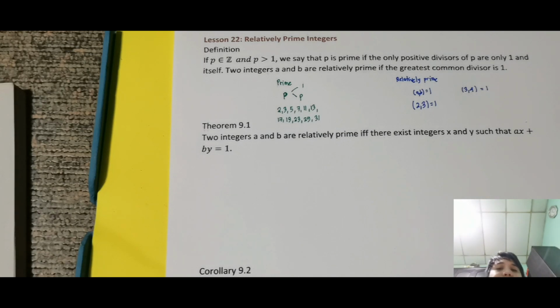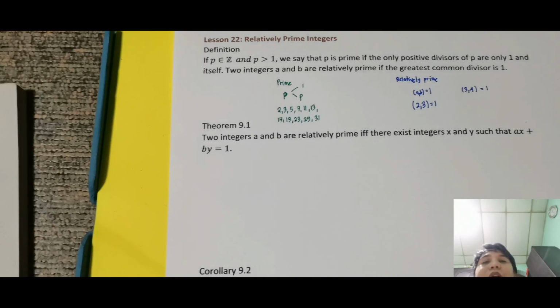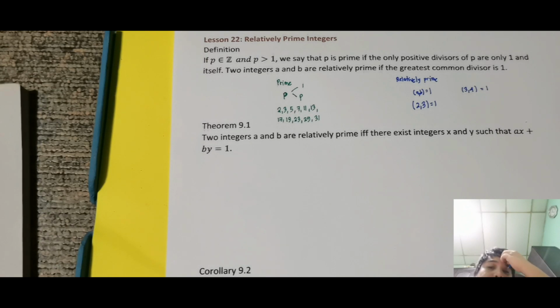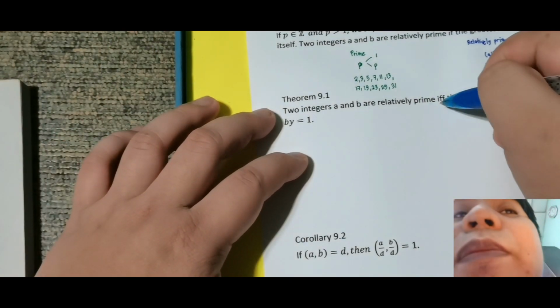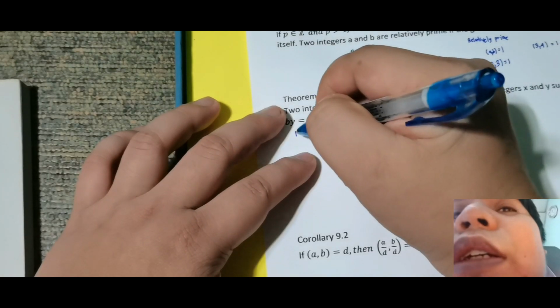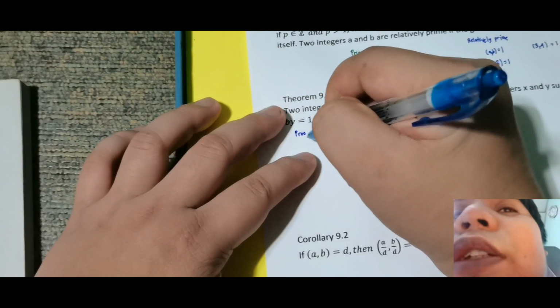Okay, so two integers a and b are relatively prime if and only if there exist integers x and y such that ax plus by is equal to 1. Okay, so yun yung sabi nila, no? Relatively prime daw sila if there exist integers x and y such that ax plus by is equal to 1. So ito yung proof. So, may word na if and only if. So, meaning, yung proof niya may case 1 and case 2.